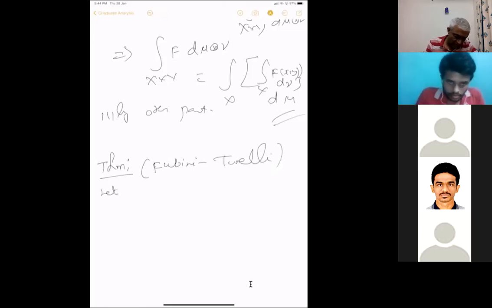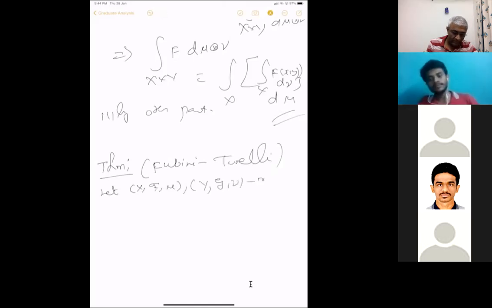Again, we assume that these are measure spaces, and f is a function from X cross Y to the real line, which is integrable. When I say integrable, it's also measurable. It's an integrable function.